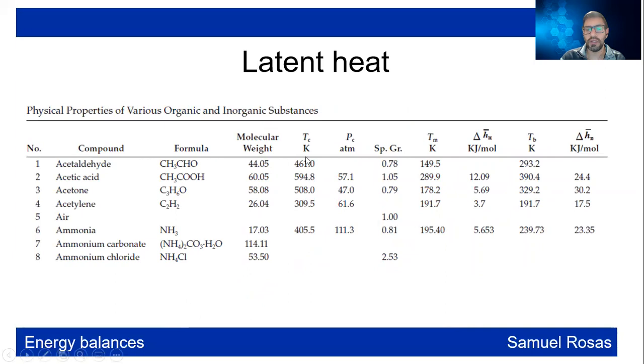In order to get the latent heat, you can look, let's say, in these tables. You have the critical temperature, the critical pressure, you have the specific gravity, and remember here, you have the melting temperature and the heat of fusion at this melting temperature. This is the normal point at 1 atmosphere. Here is the boiling point, also at 1 atmosphere, and then you have here the amount of heat in order to do the vaporization. This is the latent heat of vaporization.